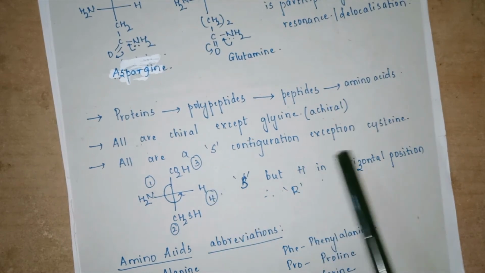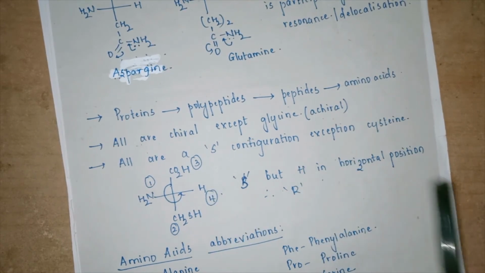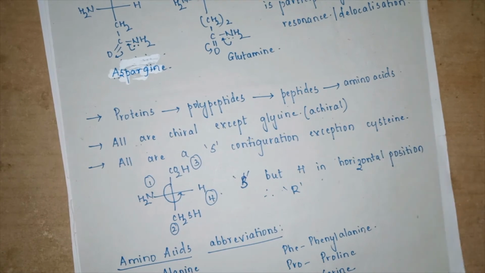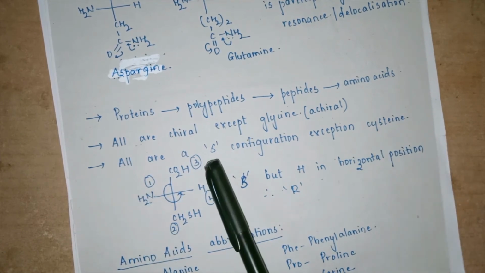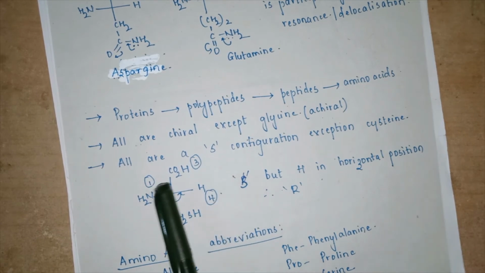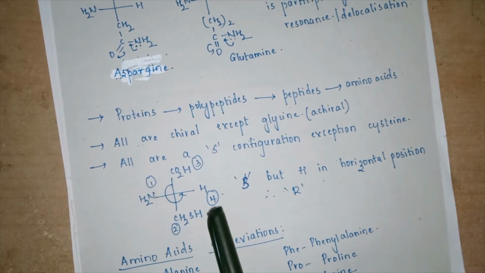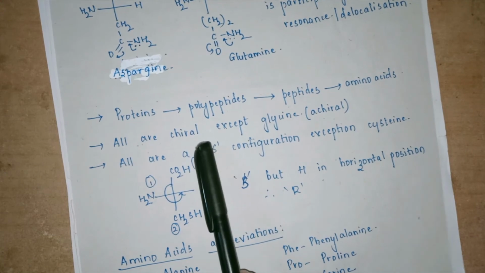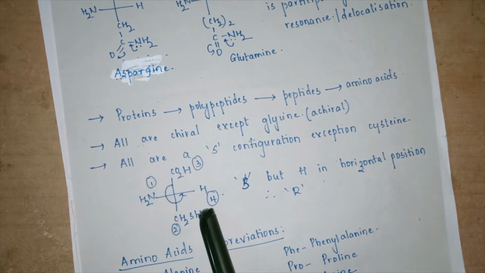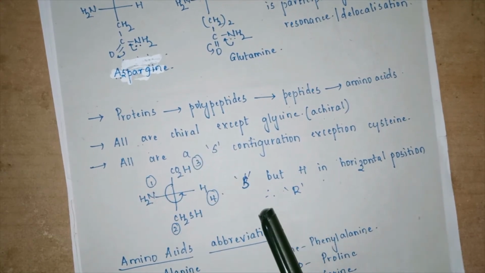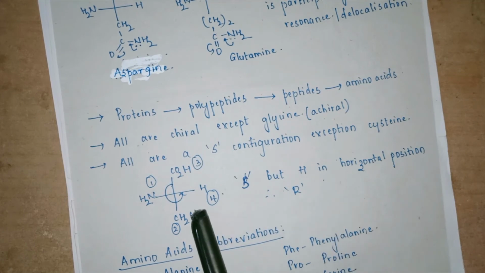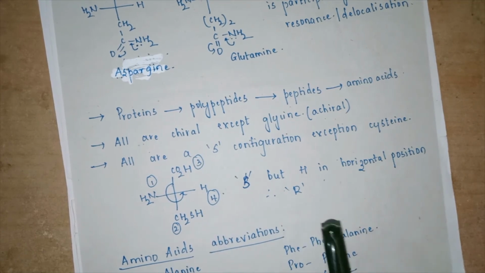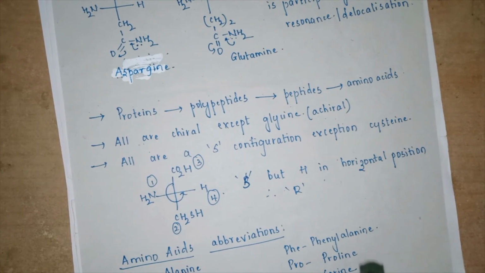All are having an S configuration except cysteine. So the exception is cysteine. How can I give an S configuration? 1, 2, the next priority is 3, 4. How do we move? 1, 2, and then through the smallest priority I have to move, and it is going anti-clockwise. So it is S, but H is in a horizontal position and hence it can be said to be R. Then we can say that the system has to be changed twice.